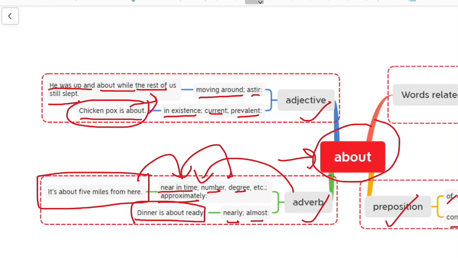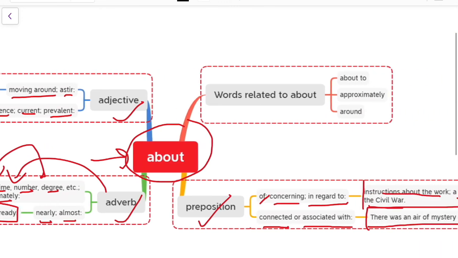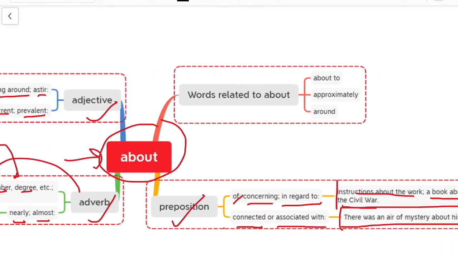Now, there are some words that are closely related to about. Sometimes they are synonyms and sometimes antonyms, but some words are very closely related to about, such as about to, approximately, and around.